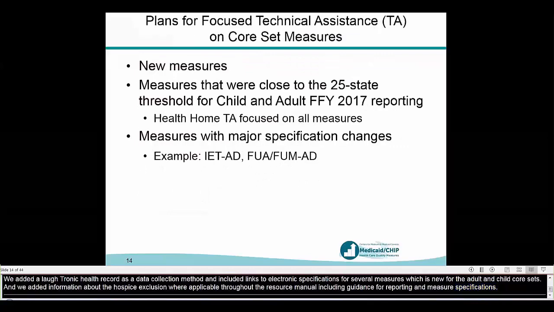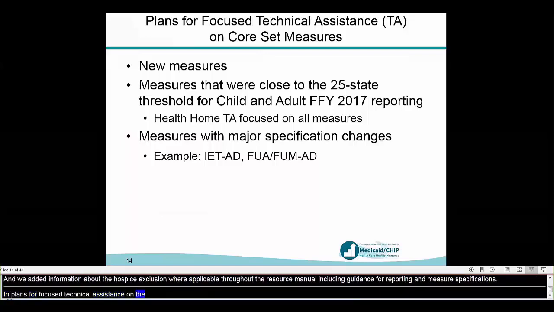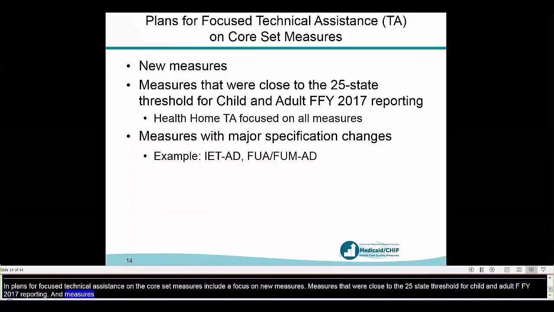And plans for focused technical assistance on the core set measures include a focus on new measures that were close to the 25 state threshold for child and adult FFY 2017 reporting, and measures with major specification changes. And now I'll turn it back over to Colleen and Allie to discuss CMS's focus on data quality. Thank you. Next slide, please.